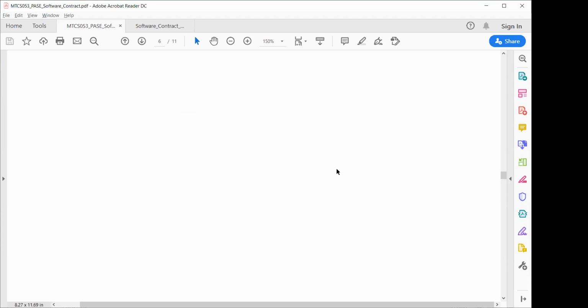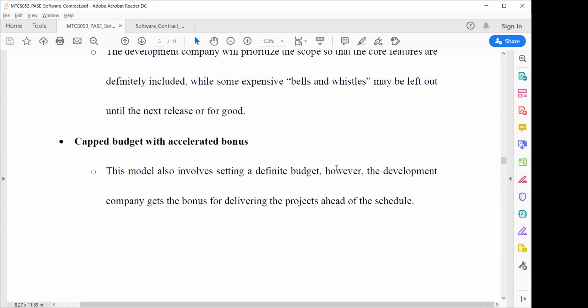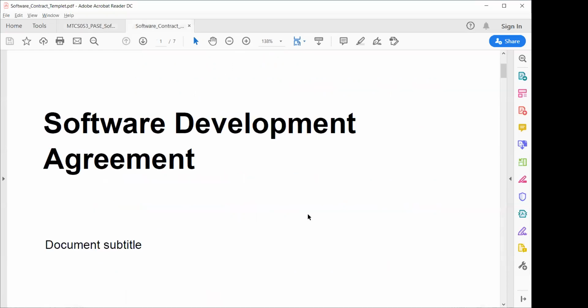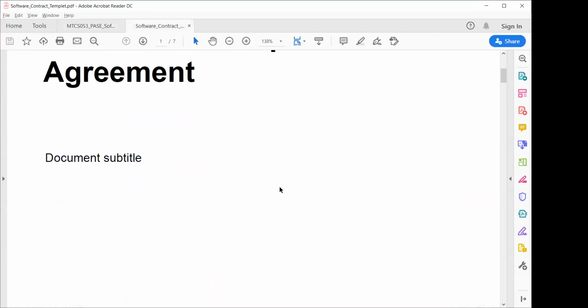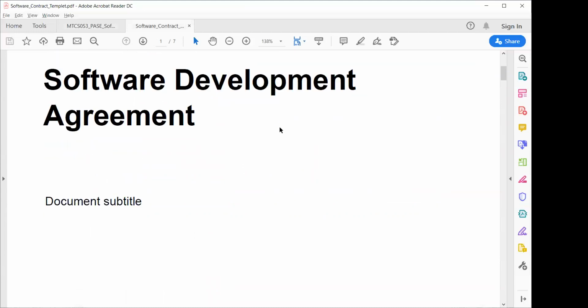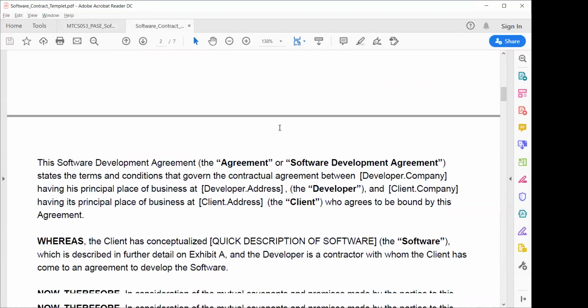So that is the software contract types. Now we will go for a sample template of the software contract. When you are writing a contract with the client, or when we are agreeing on it, what are the different agreement terms or software contract terms we should have? You can start from the software development agreement. You can go through the document.